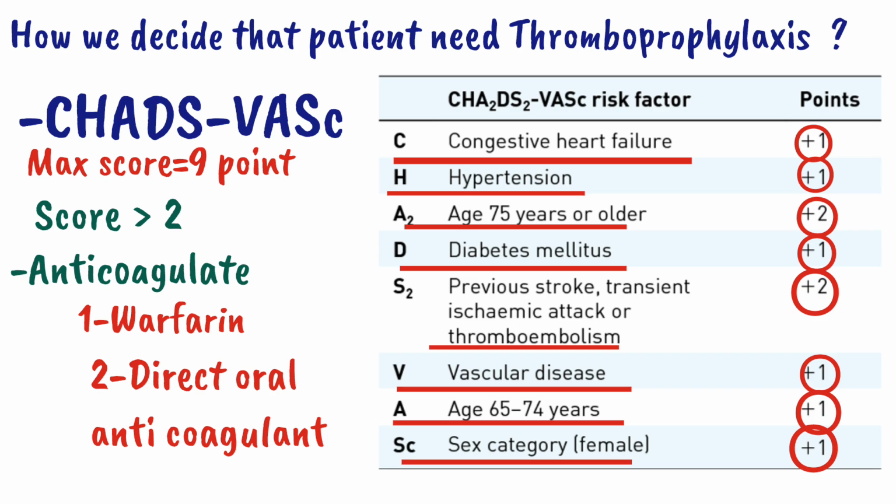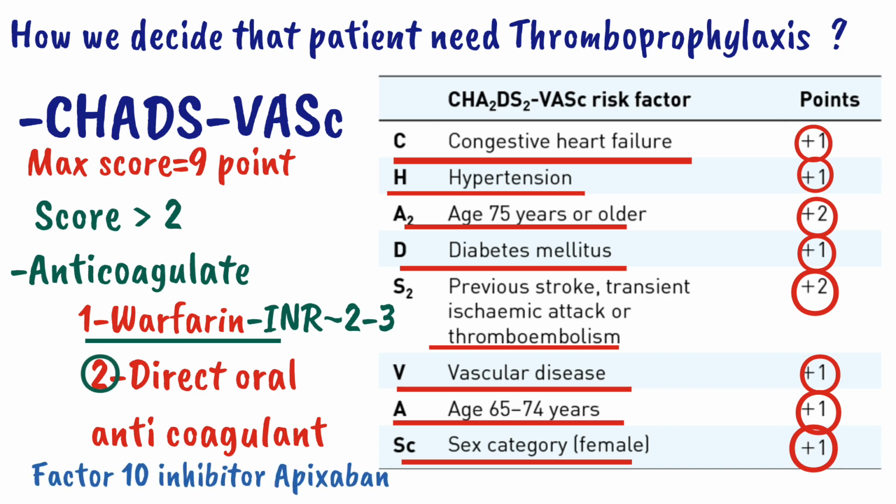For thromboprophylaxis, we use warfarin. It is a best drug, but it needs constant monitoring, and we should keep the INR between 2 to 3. Apart from warfarin, we can also use the direct oral anticoagulant. For this, we can use the factor 10A inhibitors, rivaroxaban, apixaban, and factor 2A inhibitor, dabigatran.